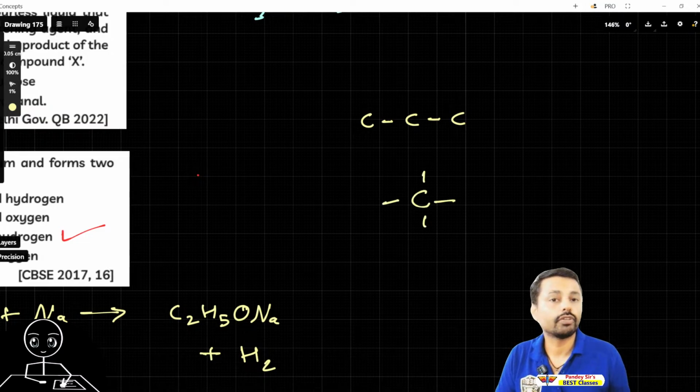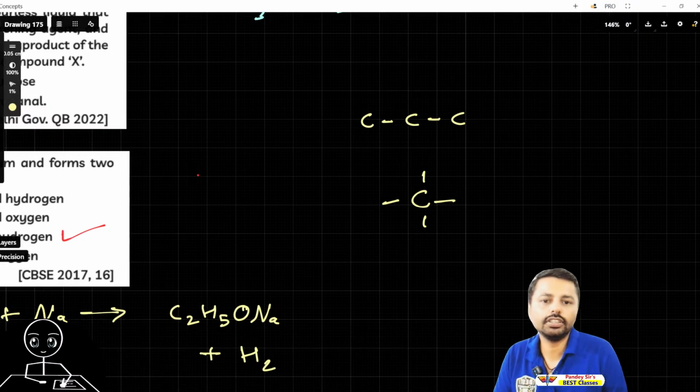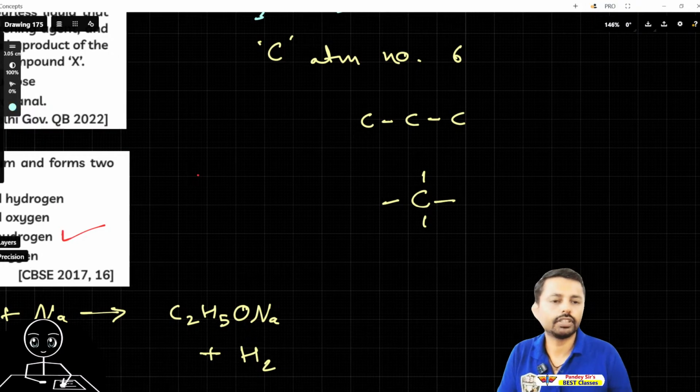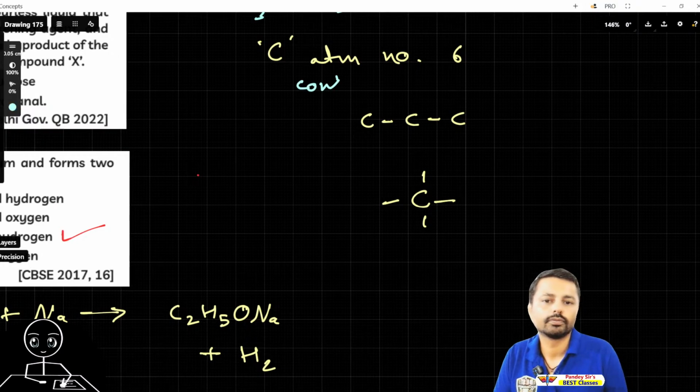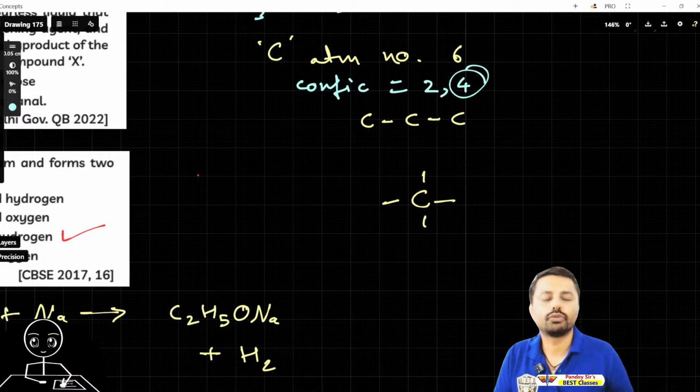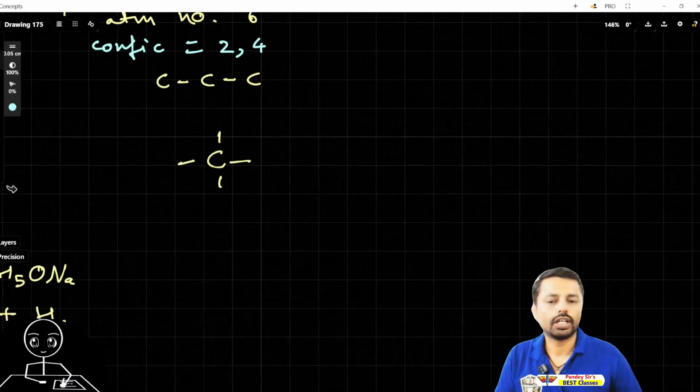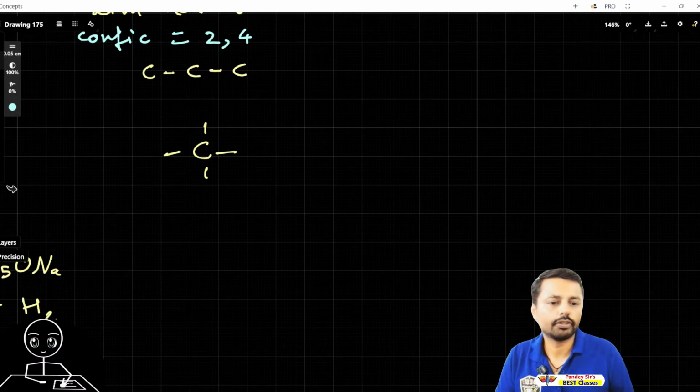Why does carbon have tetravalency? Carbon's atomic number equals 6, and atomic configuration equals 2, 4. See these 4 outer electrons. So how will it form? I will try to make a simple one.